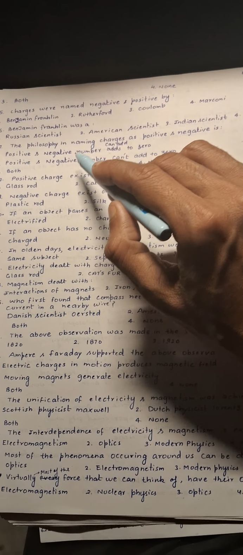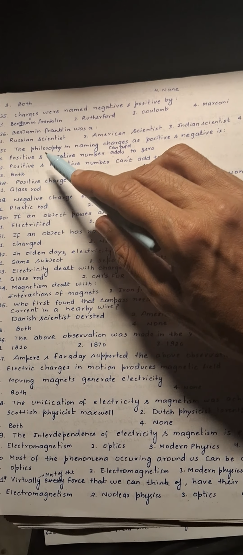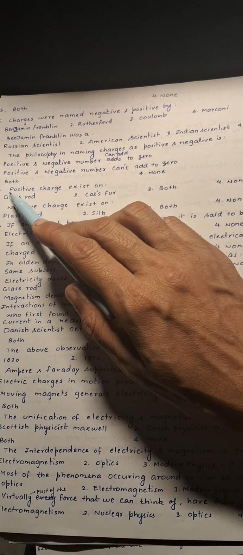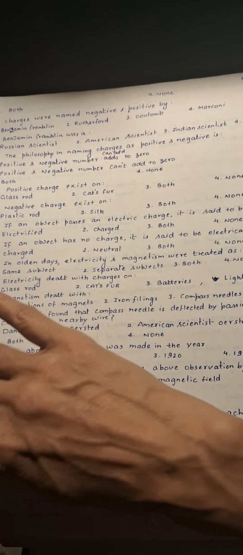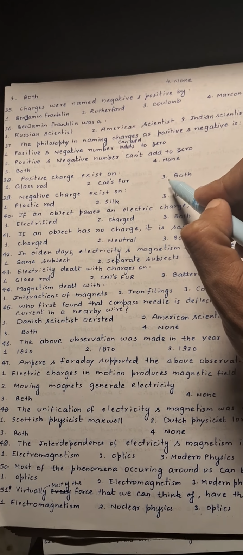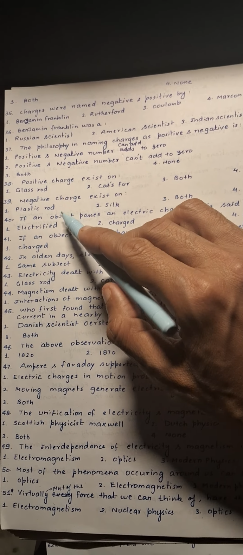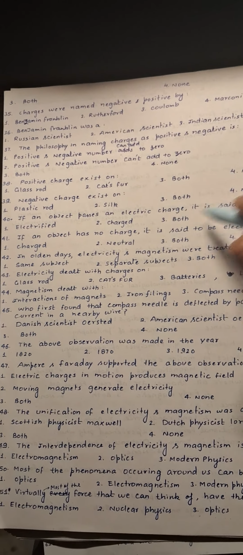Next, the philosophy in naming charges as positive and negative is because obviously they can add to zero, so the first one is correct over here. Next is question number 38: positive charge exists on, as per the standard sign convention, the glass rod as well as cat's fur, so it exists on both, so the third option is correct over here.